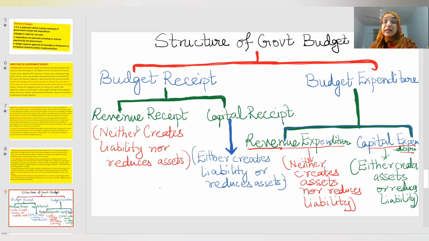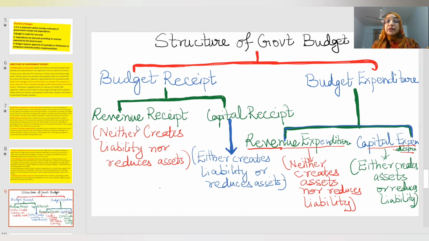Revenue receipt is the income of the government which neither creates liability nor reduces asset. Means government gets income, but it is not creating any liability on the government to return that income to the people, nor is it reducing the asset. Like tax, the government is getting it, but it is not creating any liability on the government to return that money back.